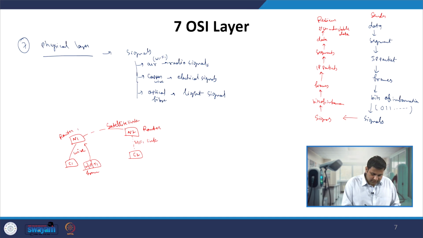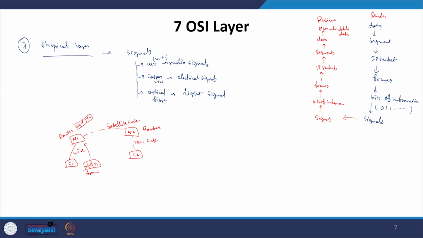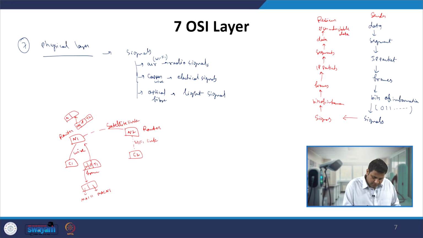Both routers are there. In this router the IP packet will be extracted, and a new header H2 and tail will be added. Now in this H1 is nothing but the MAC of C1, because that is the sender, and the destination is the MAC of N1. And here it will be the MAC of N1, and the receiver will be the MAC of N2. However, the IP will not change. On this router at network 2, we will again extract the IP packet.